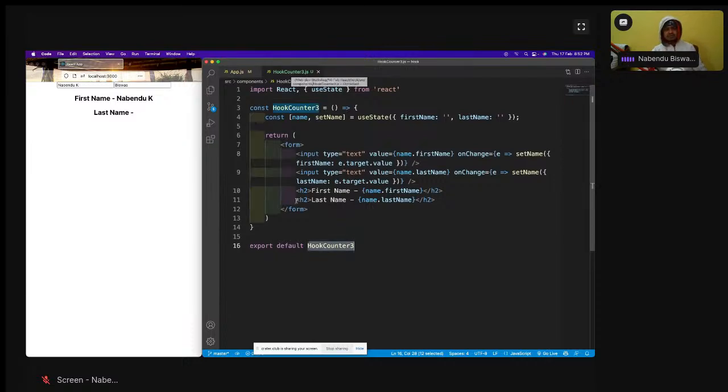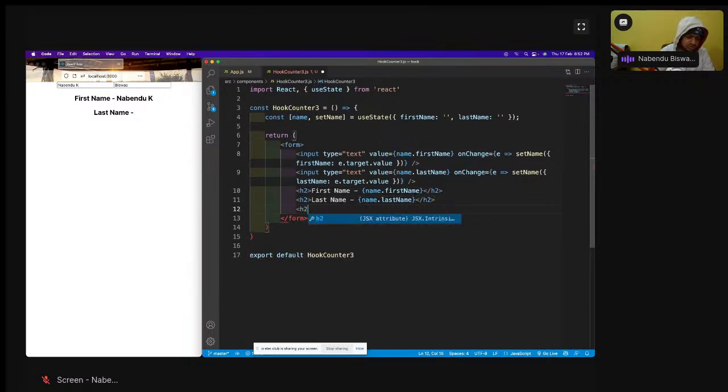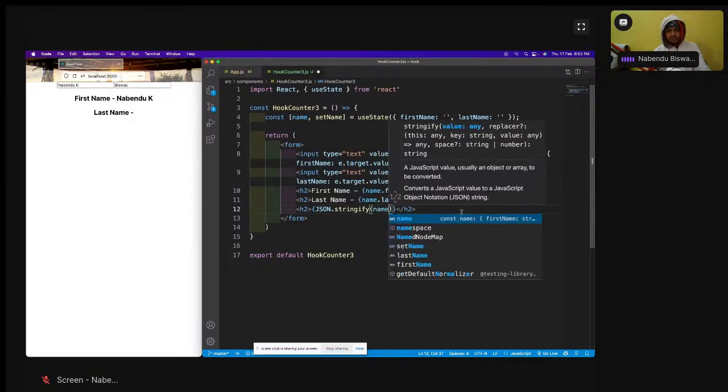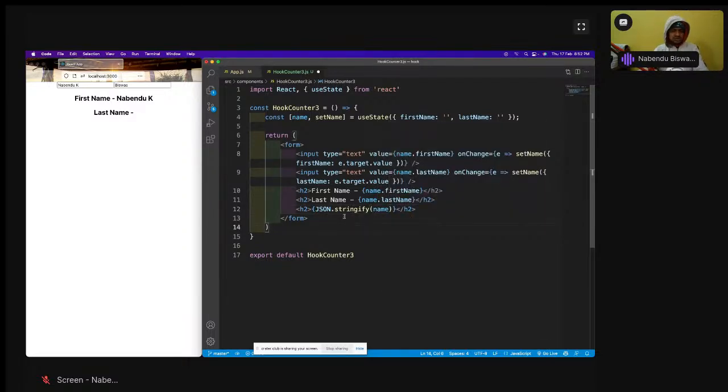In React, if you want to see something, this is another trick. If you see something inside a render function, you cannot do a console.log here, because render is something which is rendering on the screen. You cannot do a console.log here. So what we need to do is an h2 and JSON dot stringify name. So I can see what is there in the name. JSON dot stringify is something which stringifies the thing. So this is an object, it will stringify the whole object. Okay, so it will come like this.